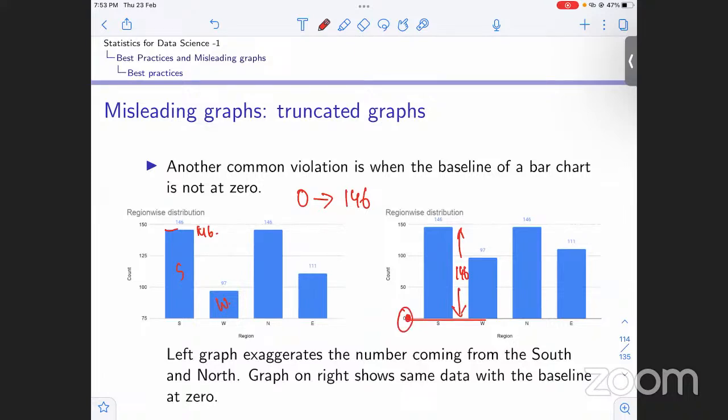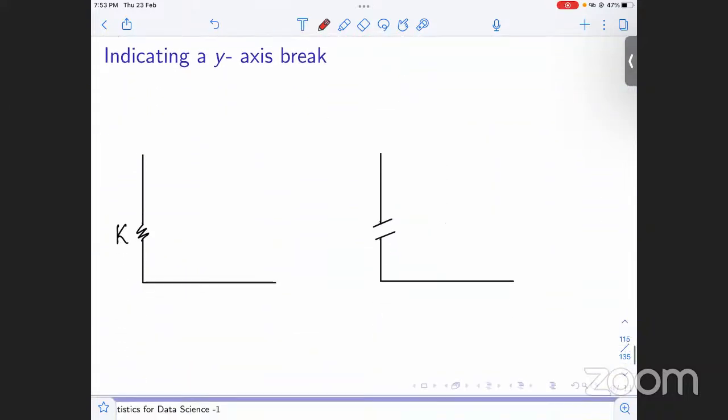Sometimes we want to show that the baseline is not at 0, because there might be cases where there are a lot of counts and we don't want to start from 0, since the height would be too much. So we just indicate a graph break, a y-axis break, in this way. And what is this k?